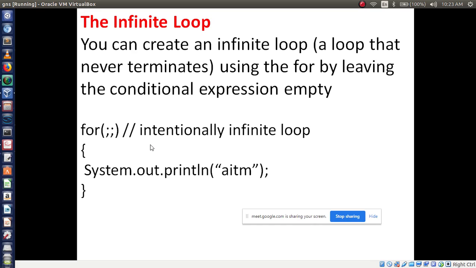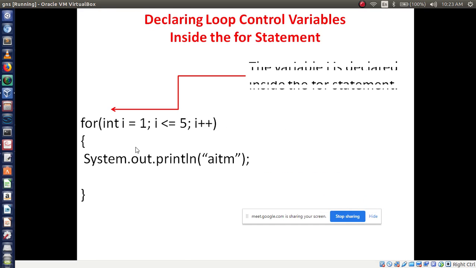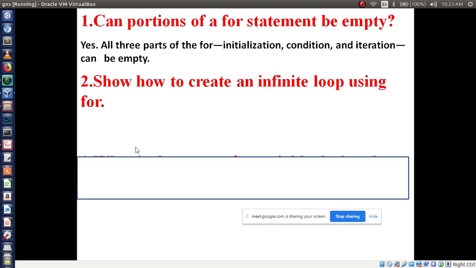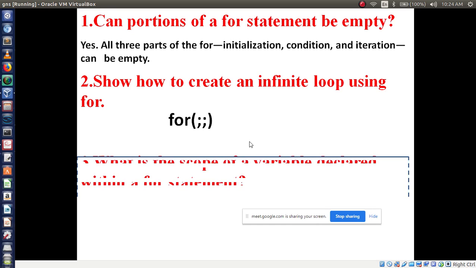It is a simple question. How to create an infinite loop? Just use for, then two semicolons. How to create an infinite loop? Okay. For, followed by two semicolons. That's it. Now another one.